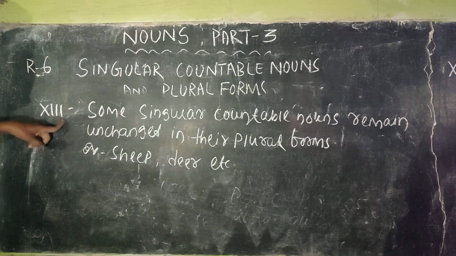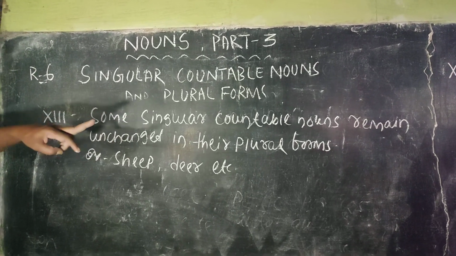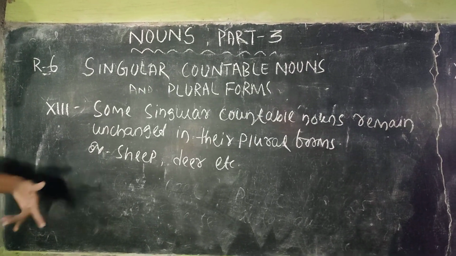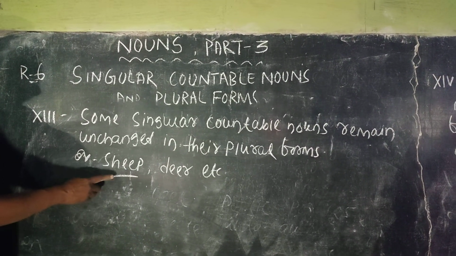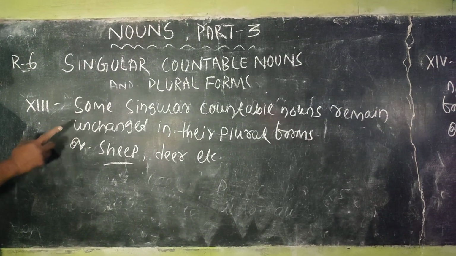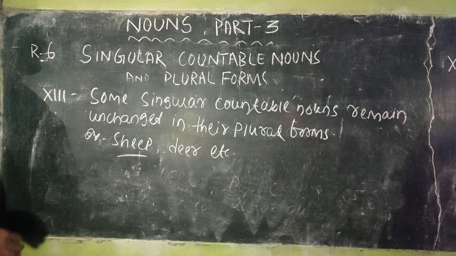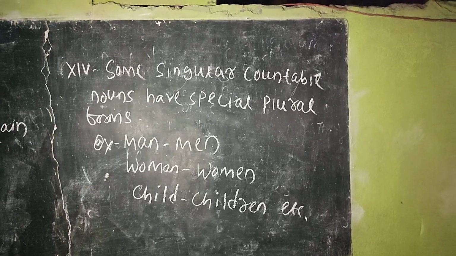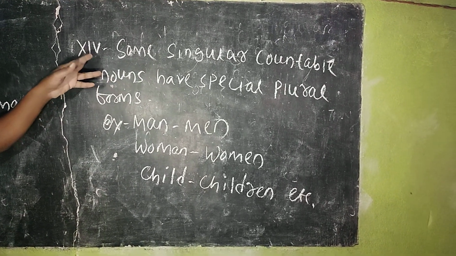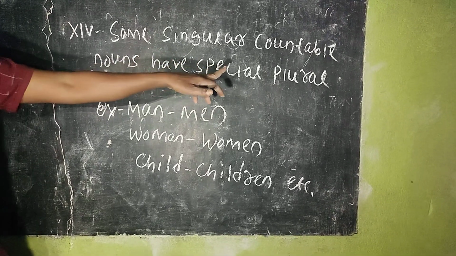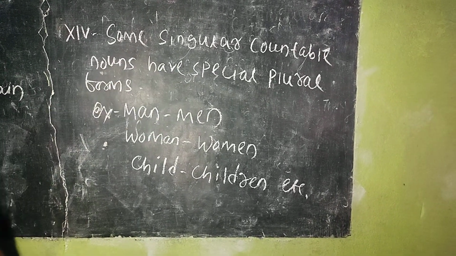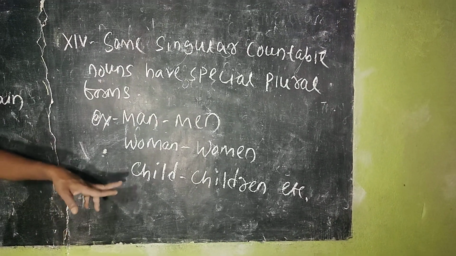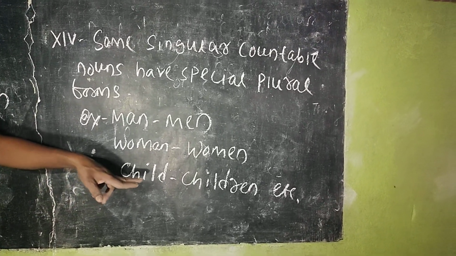Point number 13. Some singular countable nouns remain unchanged in their plural forms. What are they? Sheep. Its singular form is sheep and plural form is also sheep. Deer. Its singular form is deer and its plural form is also deer. Point number 14. Some singular countable nouns have special plural forms. What are they? Man, its plural form is men. Woman, women. Child, children.